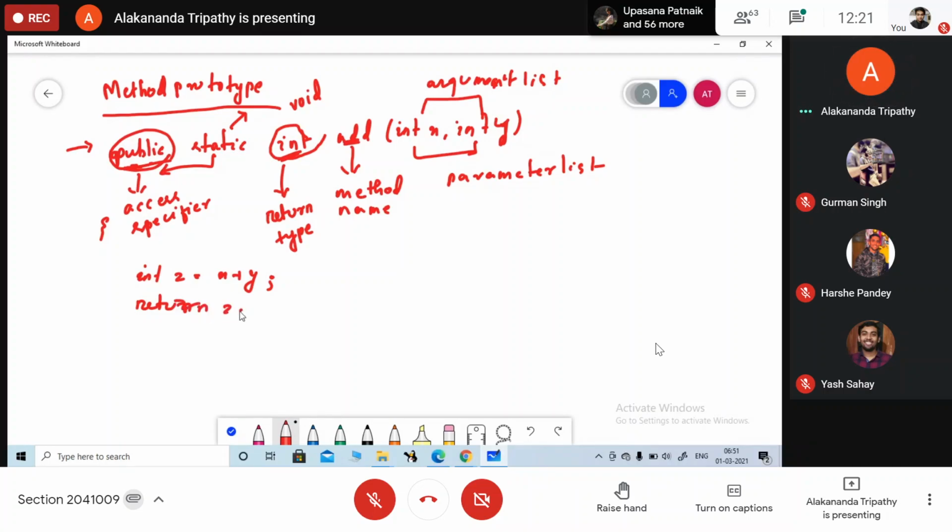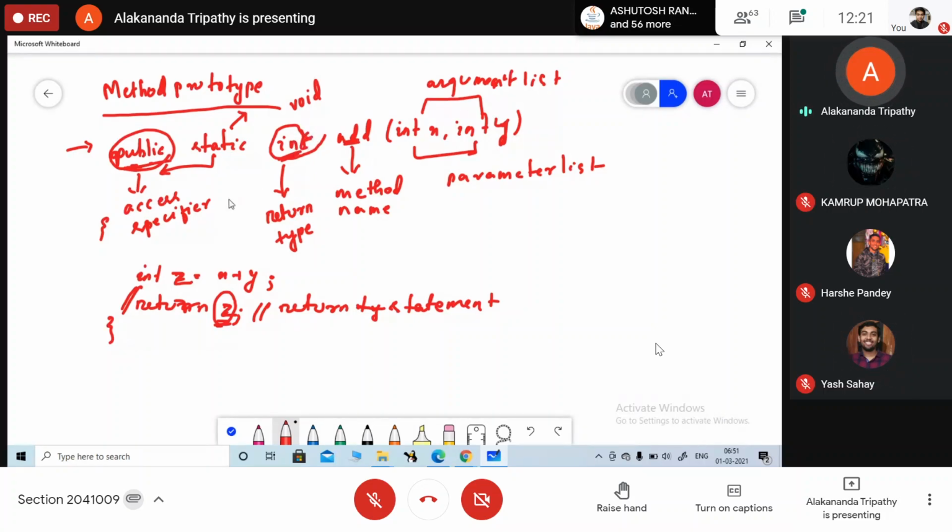Return z. Okay. This statement is known as your return statement. और ये क्या value return कर रहा है? It is returning which value? Z. So Z should be of which type? Integer. As here you have written integer, so return type should be integer.